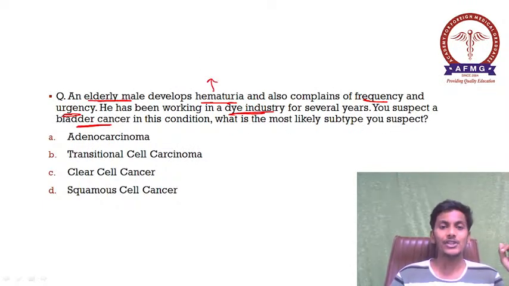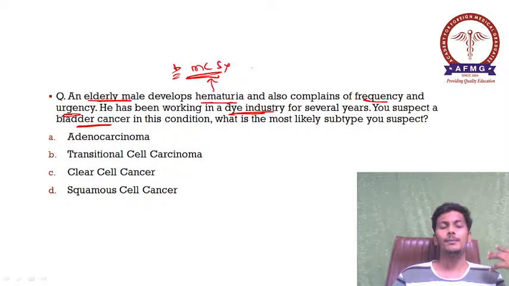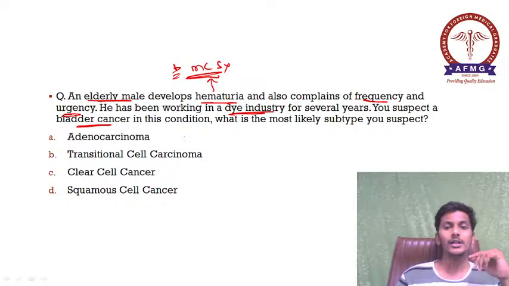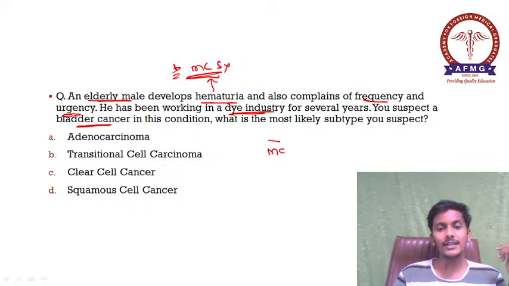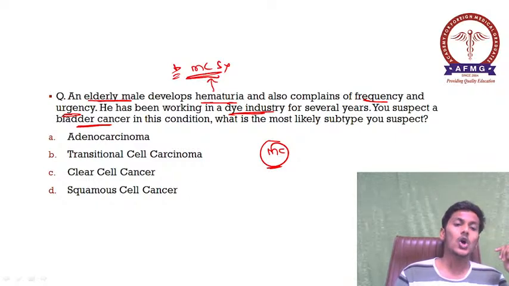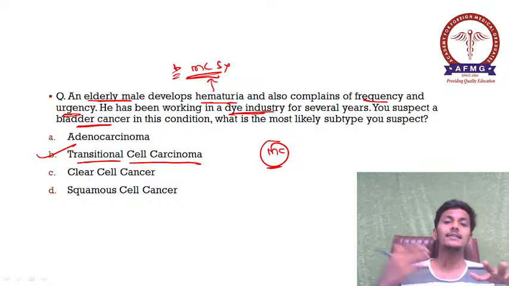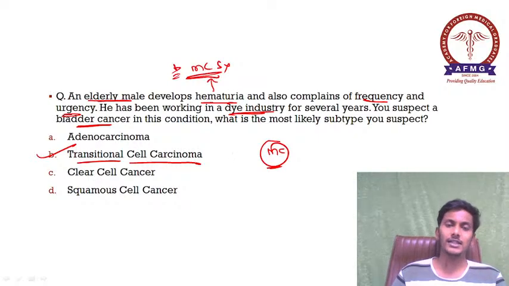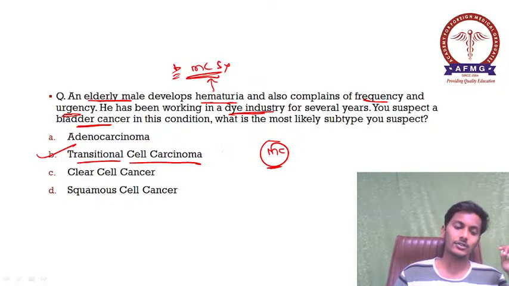So as we all know, painless hematuria is the most common symptom. If you have read surgery, the most common symptom of bladder cancer is your painless hematuria. Okay, please remember this. So you suspect a bladder cancer over here, and the person has been working in the dye industry. So which is the cancer which is commonly associated in this condition? So please remember, the most common type of bladder cancer is nothing but your option B, that is your transitional cell carcinoma. Even if you do not know which cancer is associated with dye, this you very well know that the most common type of bladder cancer is your transitional cell carcinoma. Important one.